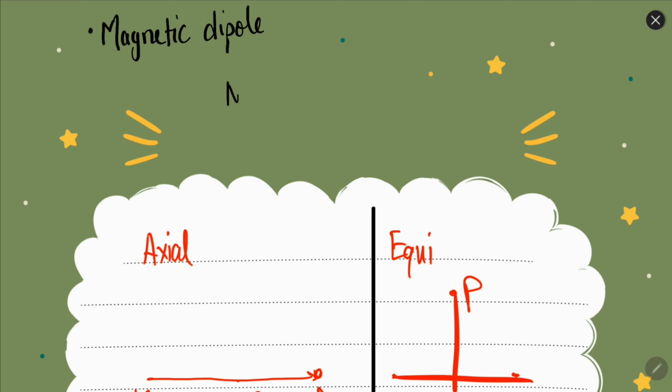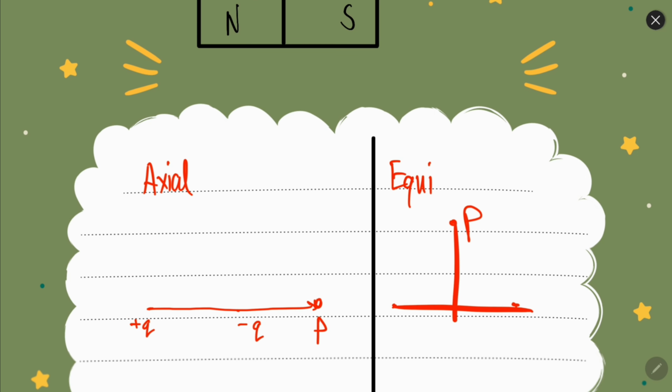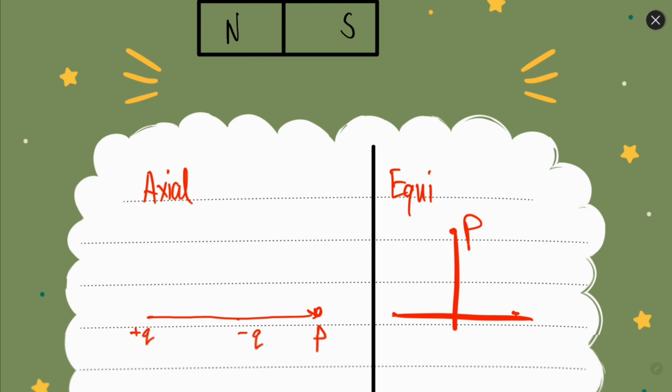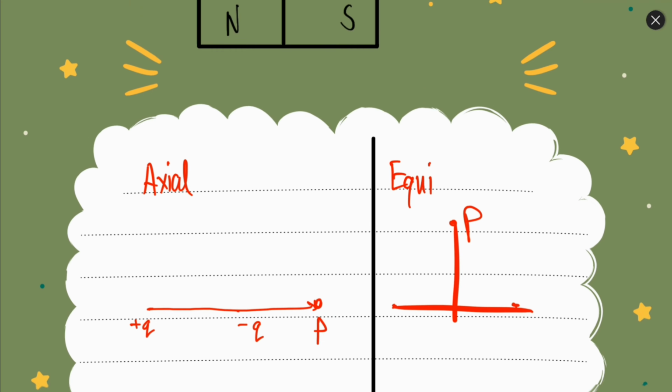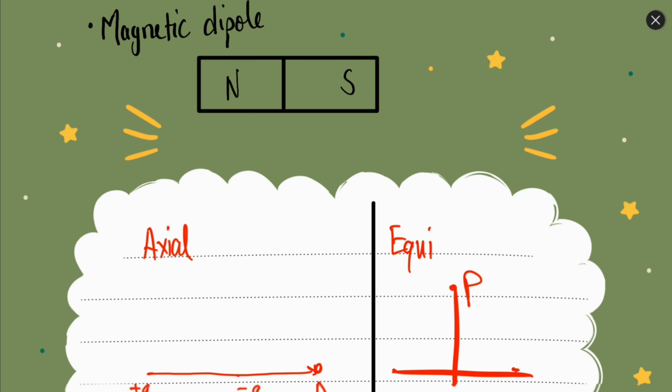So what is a magnetic dipole? A magnetic dipole is a situation in which we have two poles, north and south, of equal strengths, having equal pole strength. Pole strength means the strength of these poles. So this is a magnetic dipole, a normal magnet. Now we can find the magnetic field strength at various positions due to this dipole.